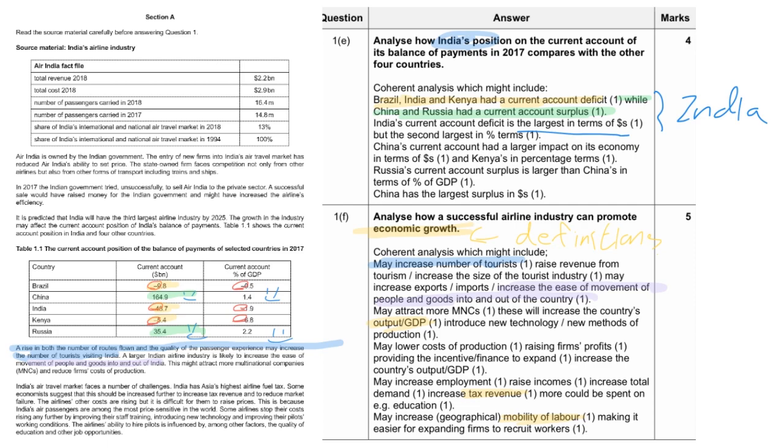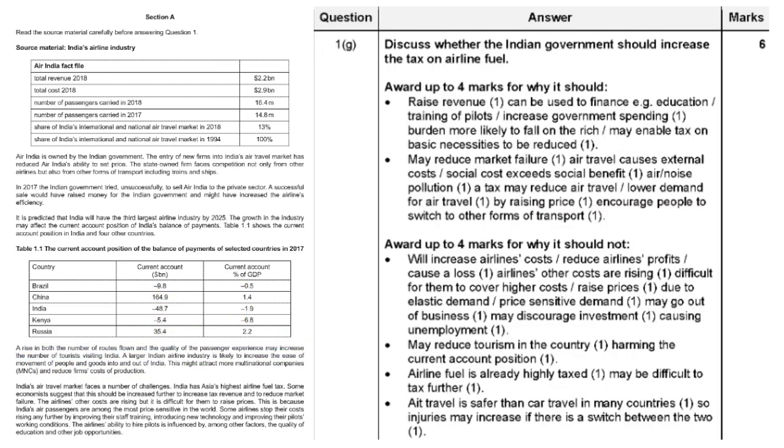One more is about the attraction of multinational companies. This would reduce the cost of production and also introduce new technologies, etc. So I would say these are the answers. We will move on to part G. We have to discuss whether the government should raise tax on the airline bill. There are discussions here, so the tax revenue.